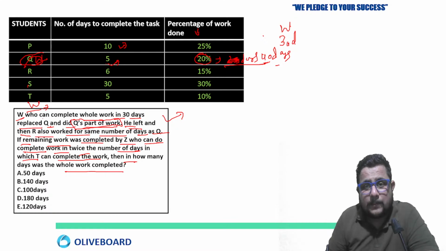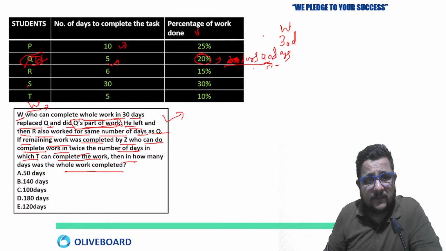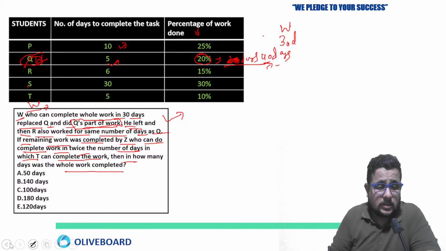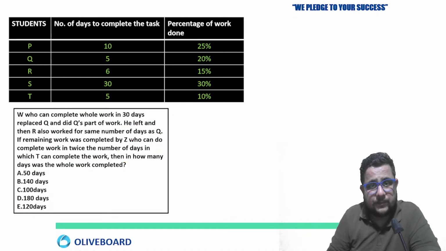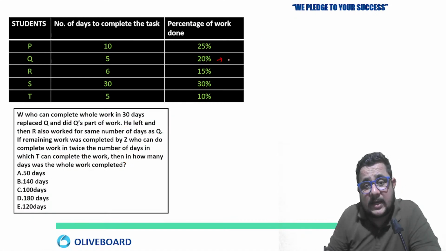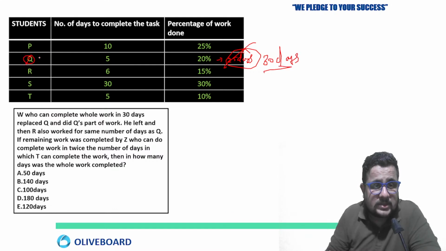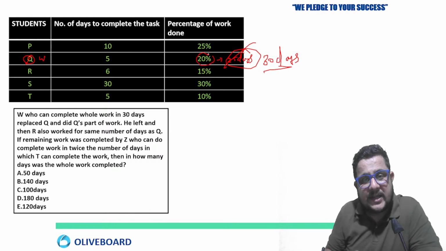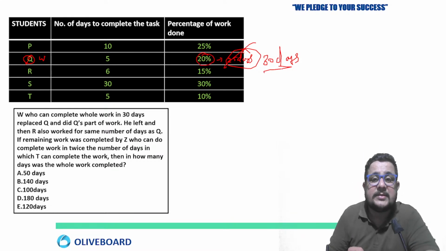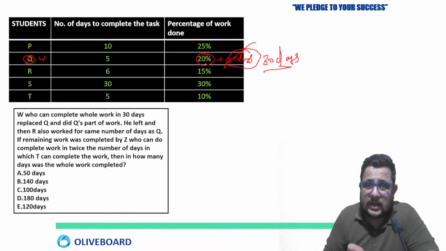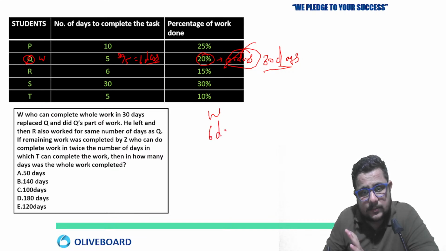Q was completing the task in 25 days, but was replaced by the person who completes the task in 30 days, and that person is W. Now, W will complete 20% of the work in how many days, if he completes 100% in 30 days? 1/5 of the work takes 1/5 of the time, so 30 by 5 means 6 days. So W worked for 6 days. Clear?